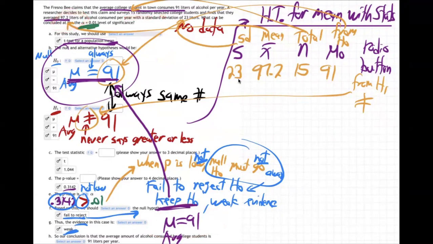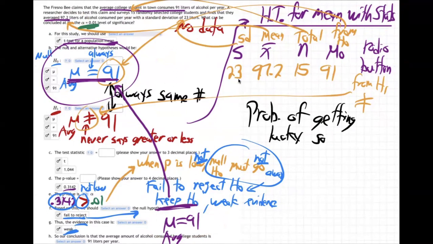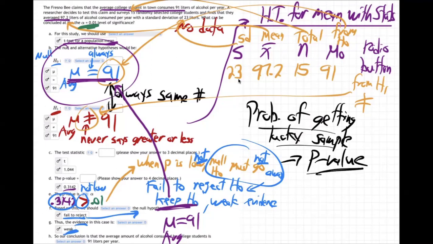Why do we think that? What is the probability of luck in this case? You can always be lucky. What's the probability of getting a lucky sample? Well, that is the p-value. That's what the p-value is. P stands for probability. What is it? Well, it's right there. The p-value came out to be 0.3142. Notice there's a 31% chance we just got a lucky sample.